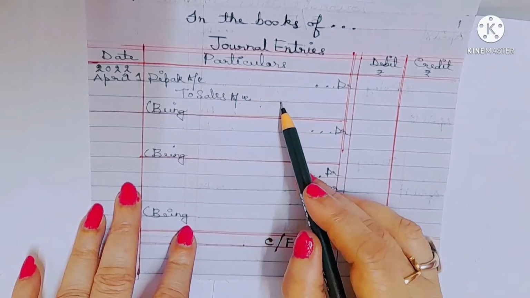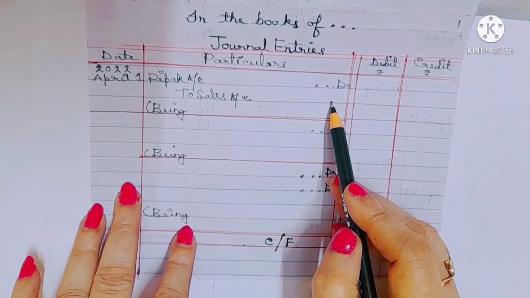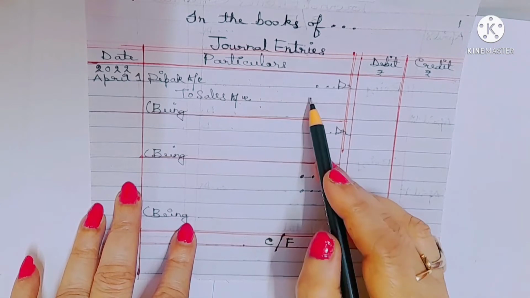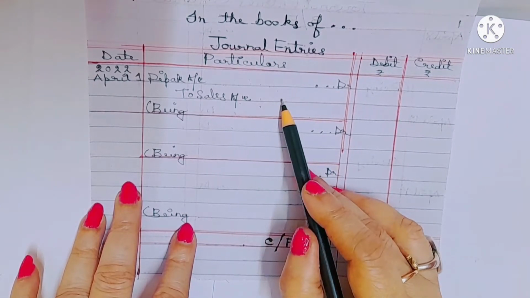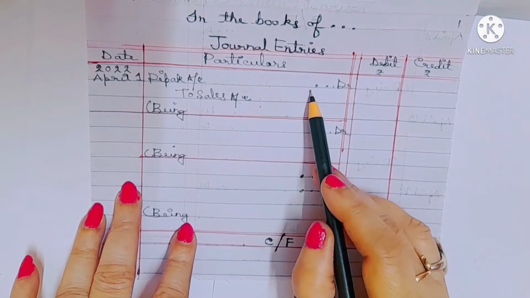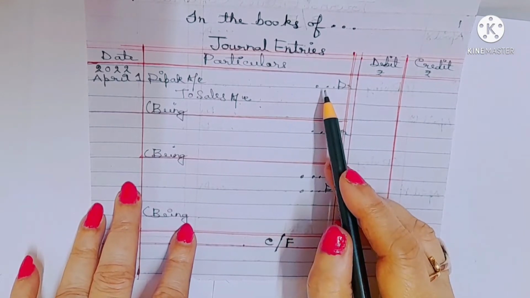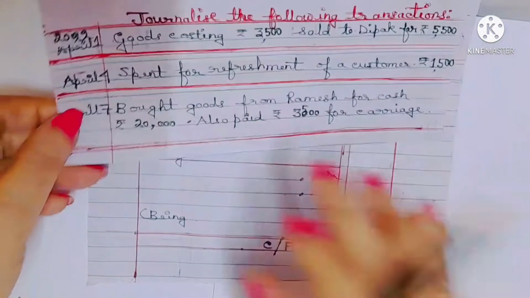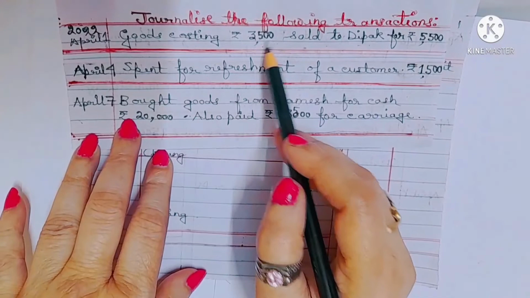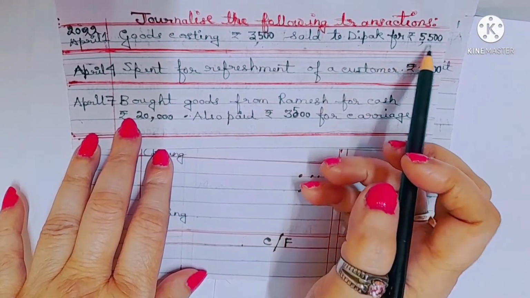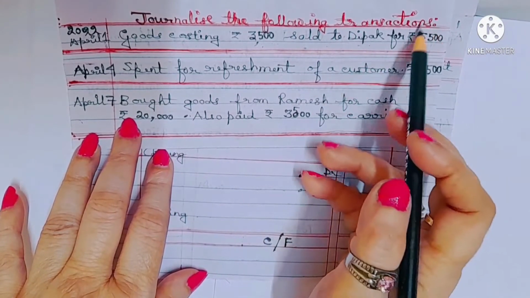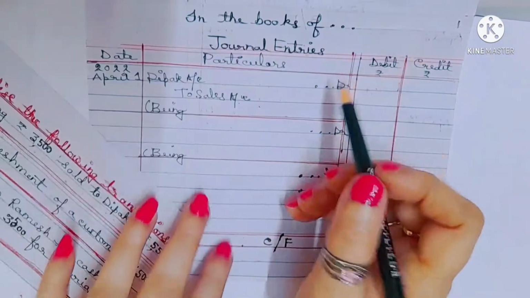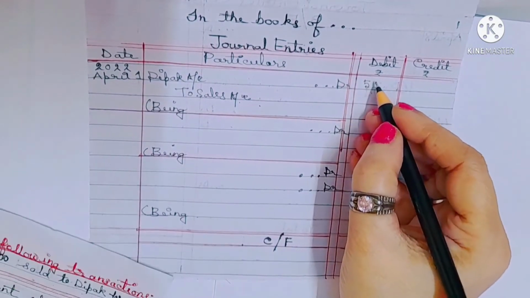Sales ki? Sales falls under real account or nominal account. আমরা sales কে real account এ consider করছি. So according to real account, what goes out is credit. যখন আমি goods বিক্রি করছি, what happens? Goods go out from the business. তাহলে sales account should be credited. Understood? এবার which amount we are going to consider? Goods costing 3,500 sold to Deepak for 5,500. So we will always consider 5,500, not 3,500.